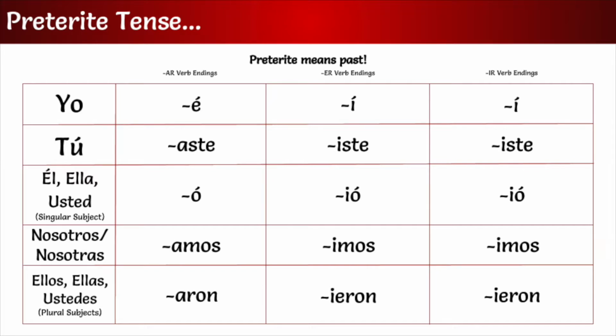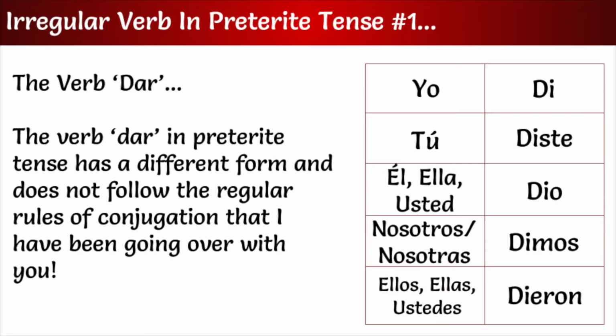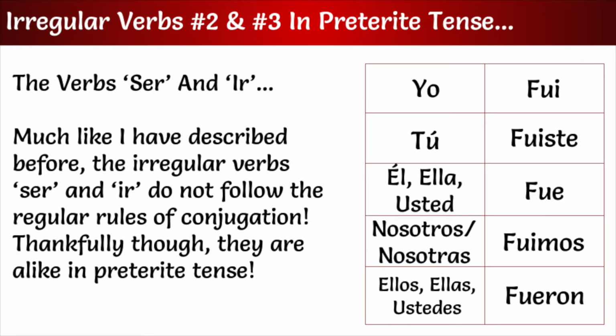Preterite tense. This tense is used when speaking of the past and is conjugated differently than we have learned. Thankfully, although the conjugations are different, ER and IR verbs are conjugated the same. We will look at three irregular verbs that don't follow the normal conjugating rules: dar, ser, and ir.